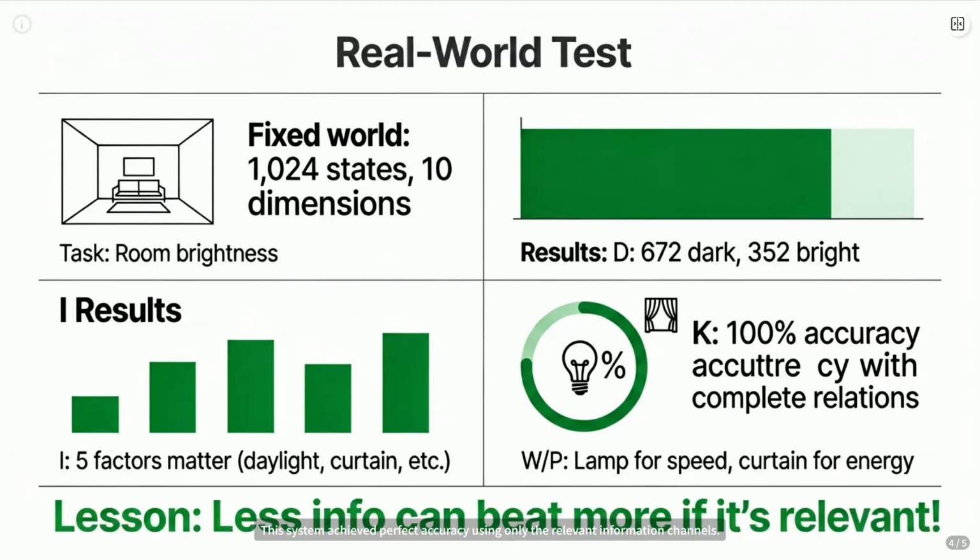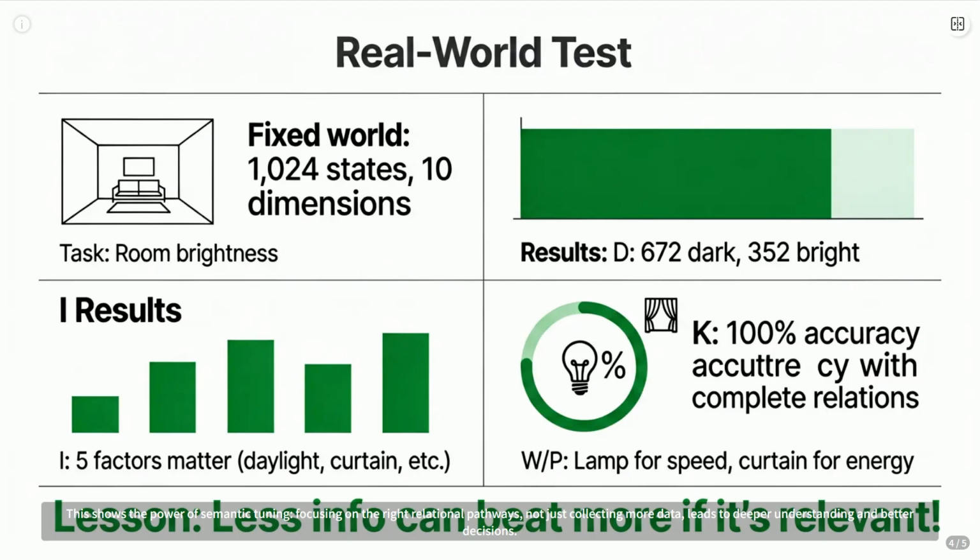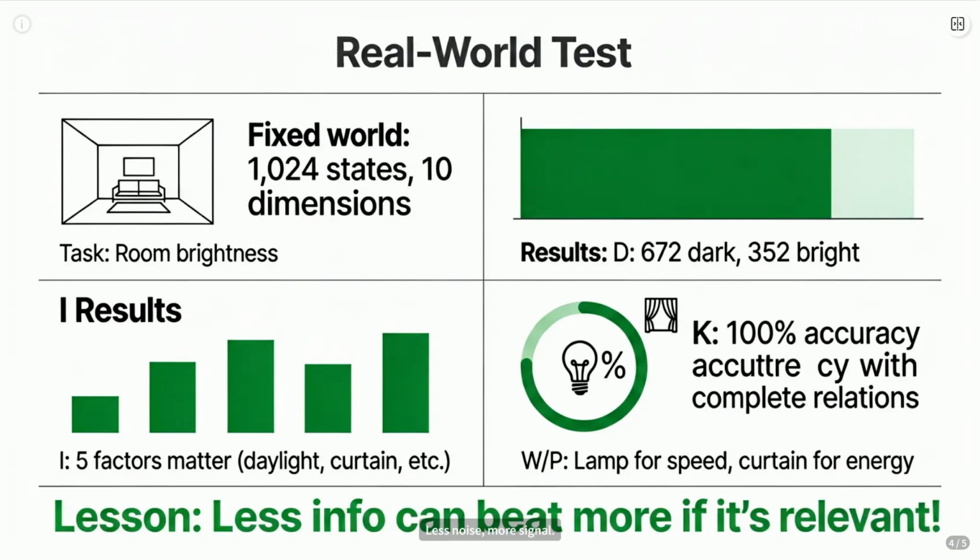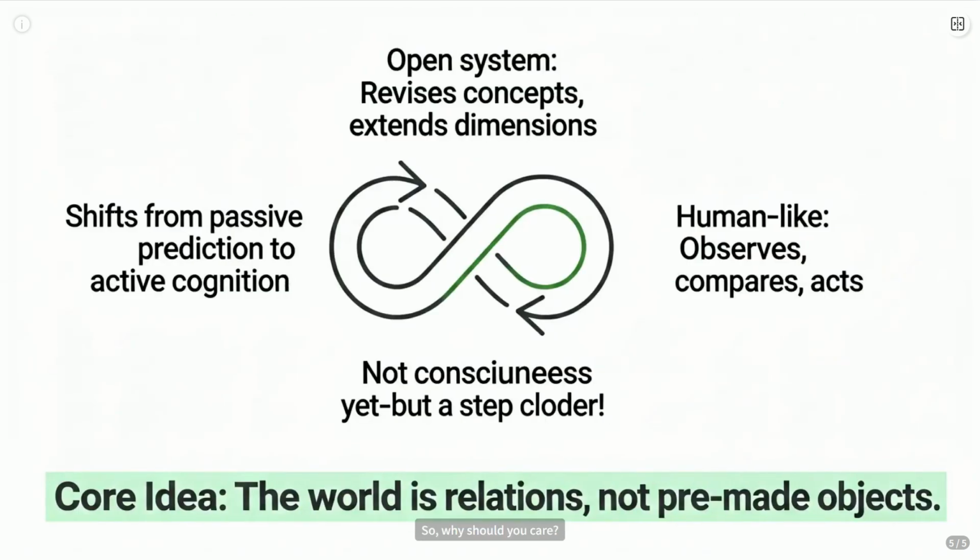The kicker? This system achieved perfect accuracy using only the relevant information channels. Other methods, even those drowning in data, stumbled. This shows the power of semantic tuning. Focusing on the right relational pathways, not just collecting more data, leads to deeper understanding and better decisions. Less noise, more signal.